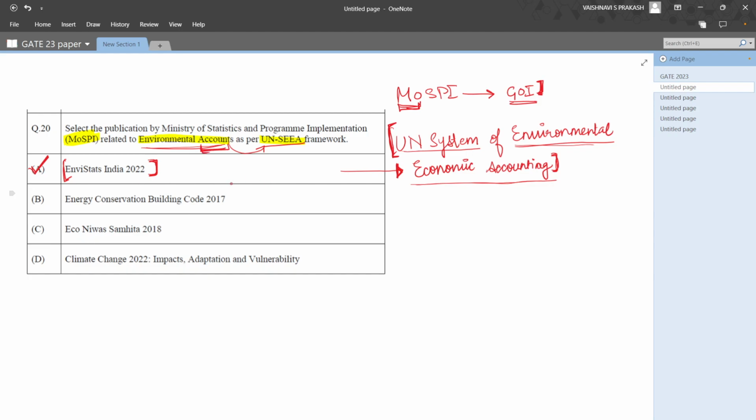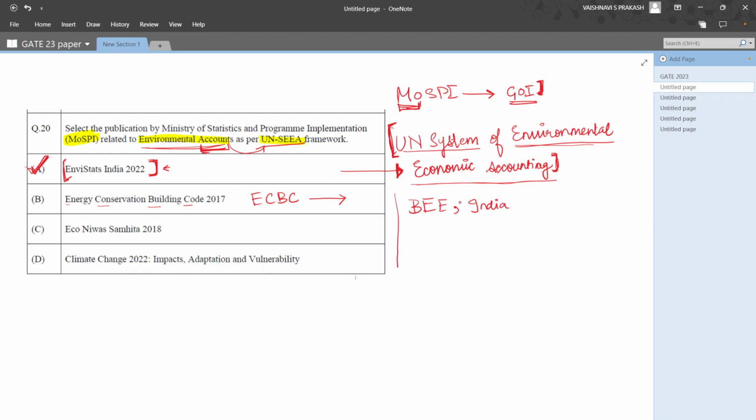But let's look at the other options, because even if you don't know that this is the right answer, you might know that the other 3 options are not the right answer, and by elimination you will arrive at the correct answer. So what is Energy Conservation Building Code, or ECBC? It is a standard document or a guidebook that is released by the Bureau of Energy Efficiency in India.